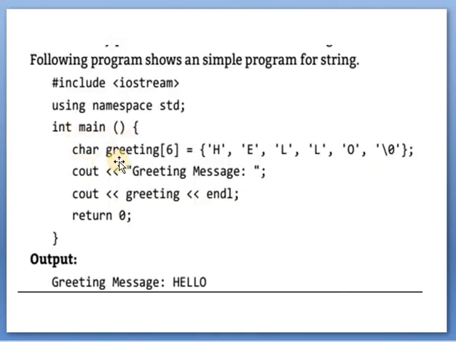Now we will see one program. Integer main, character greeting of 6 equal to hello. Cout greeting message, cout here greeting, endl. See here, at the time of displaying the array, there is no need of the subscript. Directly write the name of the character array, that is greeting. Endl is end of line, return 0. Now it will show the output like greeting message colon, and the output of this greeting, that is hello. So greeting message hello. This is the output of this program.